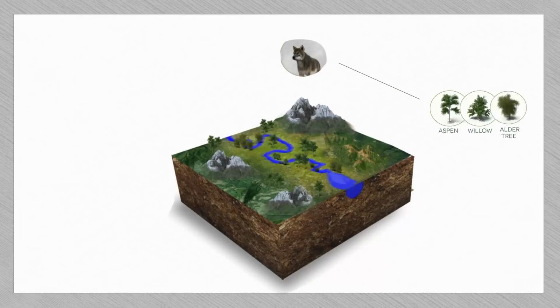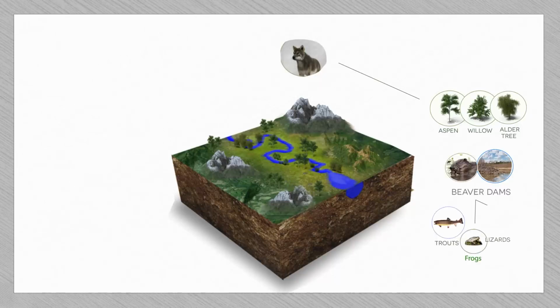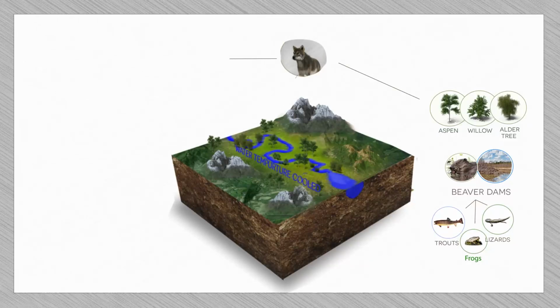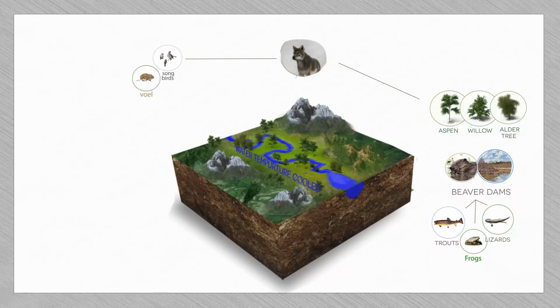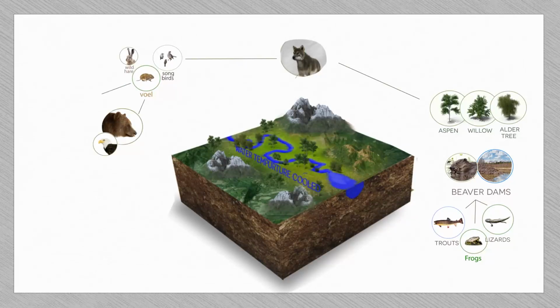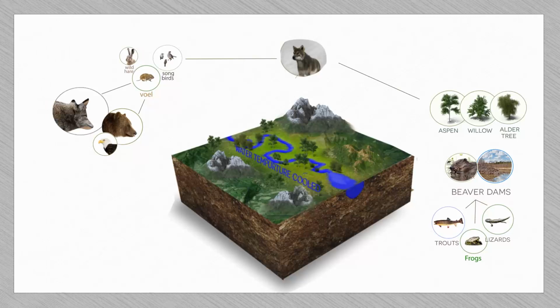With the increase in vegetation, beavers were able to build dams and create ponds, which created new habitats for aquatic species such as fish and frogs. In addition, the increase in vegetation also provided habitat and food for various species, such as birds and small mammals. These animals, in turn, attracted predators like coyotes and eagles, which further shaped the ecosystem.